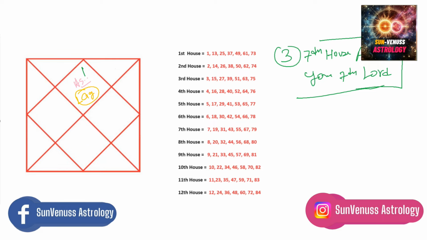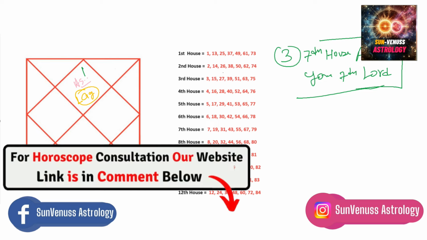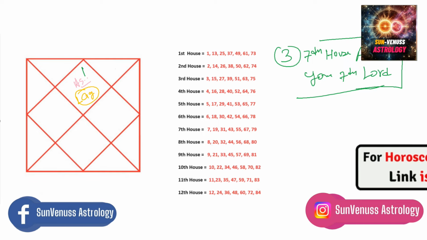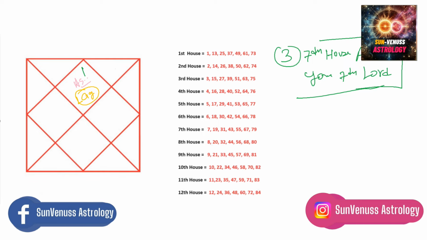Let's say, if I would like to tell you in a simple way, no matter which ascendant you are, your 7th lord can be any planet. I'm expecting you to know your 7th lord. If you are an Aries ascendant, your 7th lord will be Venus. If you are a Taurus ascendant, your 7th lord will be Mars. If you are a Gemini ascendant, your 7th lord will be Jupiter. If you are a Virgo ascendant, your 7th lord will again be Jupiter. Okay.